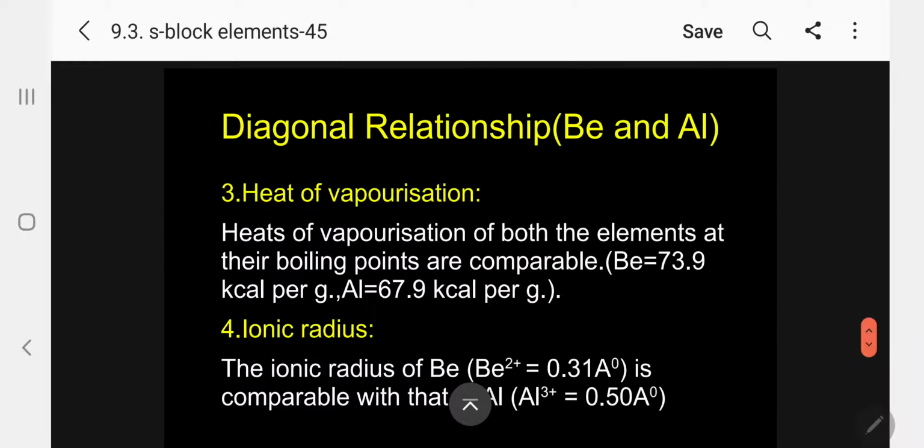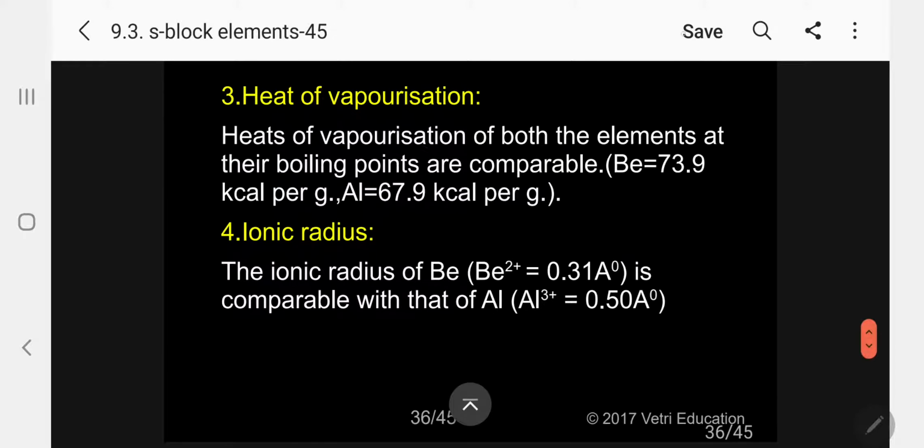Heat of vaporization: the heats of vaporization of both elements at their boiling points are comparable. Beryllium 73.9 kilocalories per gram, aluminium 69.9 kilocalories, so very close. Ionic radius: the ionic radius of beryllium, 0.31 angstrom, is comparable with that of aluminium 3 plus, 0.5 angstrom. So 0.3 and 0.5 are very close.